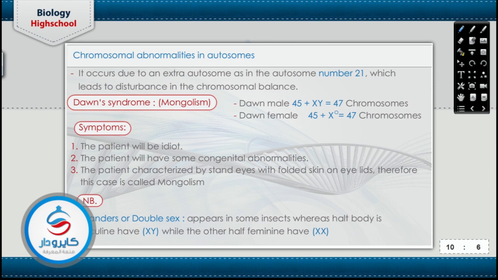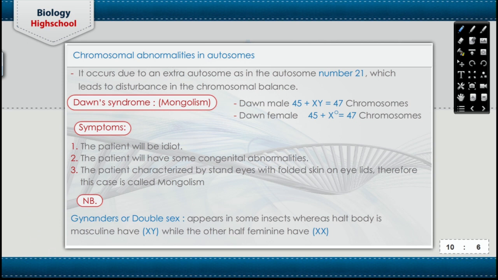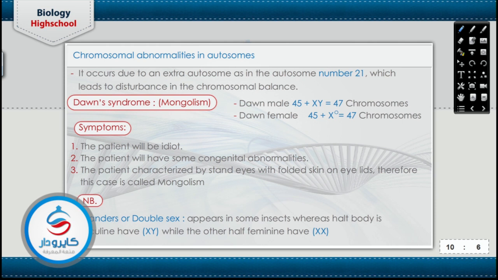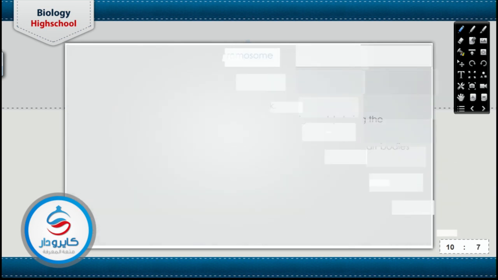The gynanders or the double sex means half of the body will be XX and the other half will be XY. يعني عندي insect، عندنا some birds, some fish, the body longitudinally, one side of the body containing XX but the other containing XY, that acts as a gynander or the double sex.